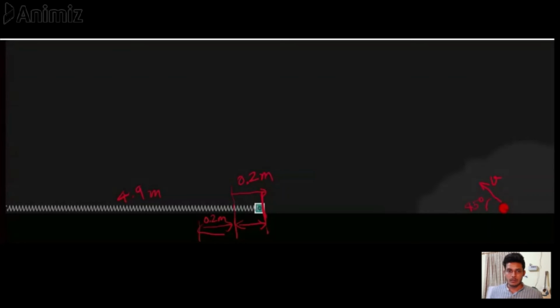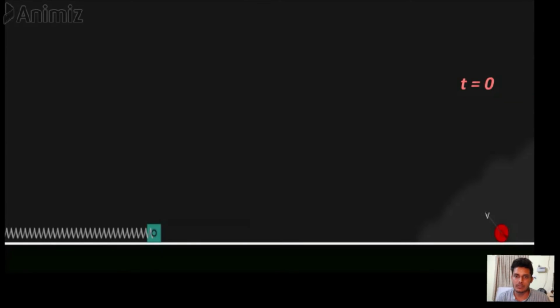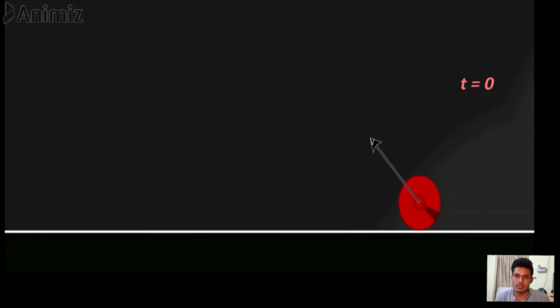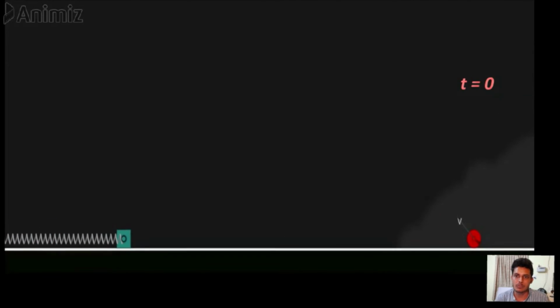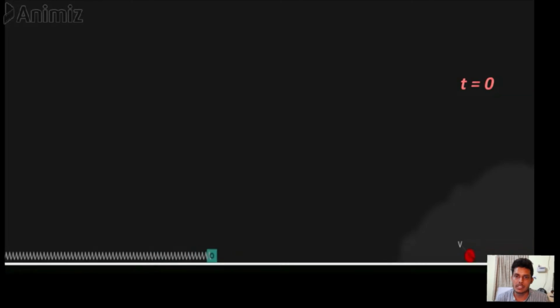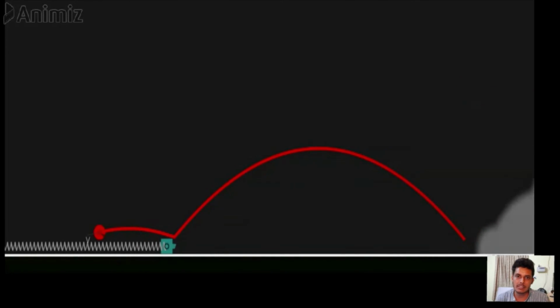Now we will see an animation of this system, and after that we will perform calculations to find the value of v. Here we have kept the size of the block small so as not to disturb the point of contact when the pebble strikes this block, and v is the initial velocity of this pebble. As it starts its motion, it will perform a projectile motion, and at t equals 1 it hits the block, and the ball will continue its motion, and the spring mass system will continue its oscillations.